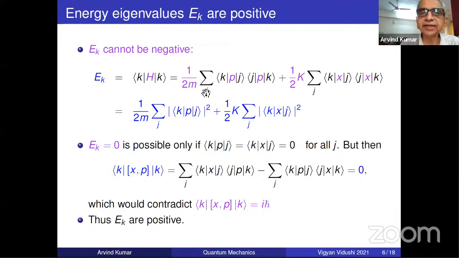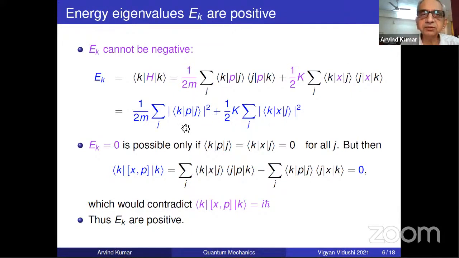So this is why. Then you recall this morning's identity that I'm going to use. These states |j> form a complete set, so I put in an identity operator, that is sigma j. Similarly here. Now I use the fact that this quantity is a complex conjugate of this. I told you this morning, complex conjugate means take the ket to bra, p dagger is p because it's Hermitian, and bra k becomes this. So this is a complex conjugate of this, and the same reason here.